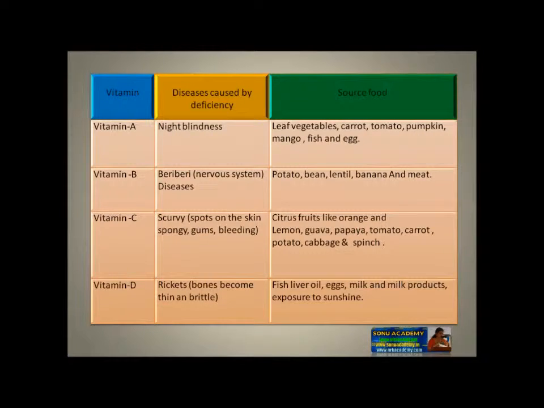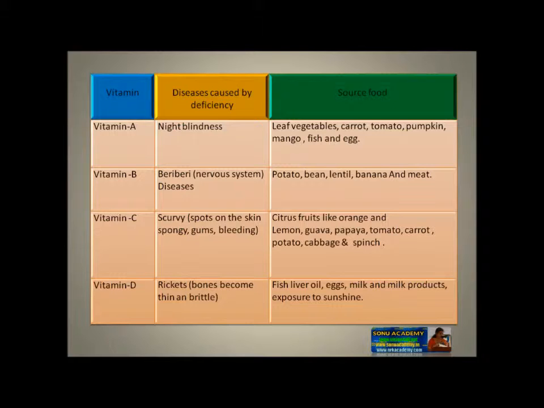Vitamin C. Its deficiency causes scurvy, which means spots on the skin, spongy gums and bleeding, etc. To reduce this deficiency, we have to take citrus fruits like orange, lemon, guava, papaya, tomato, carrot, potato, cabbage, spinach, etc.